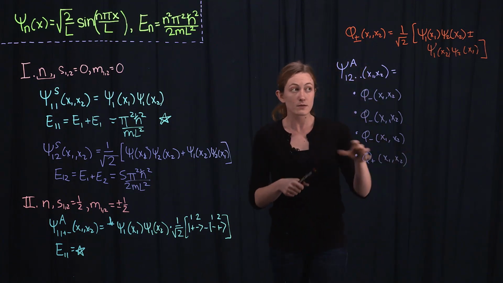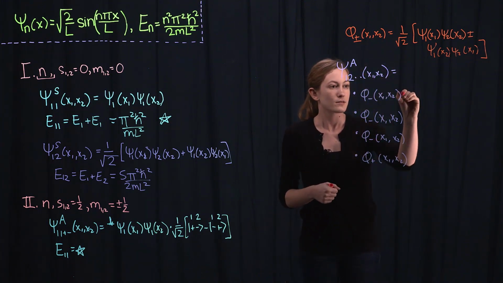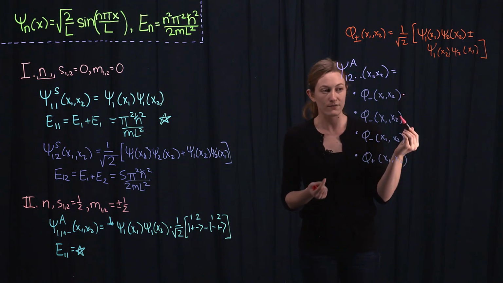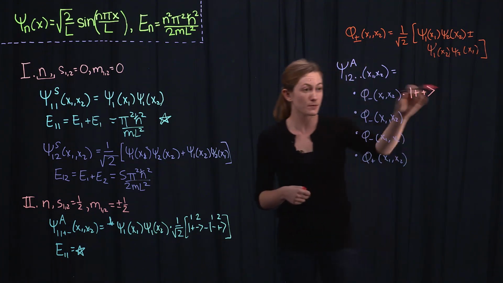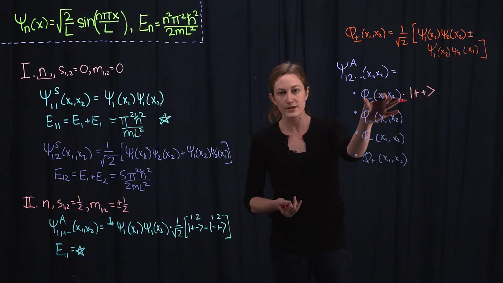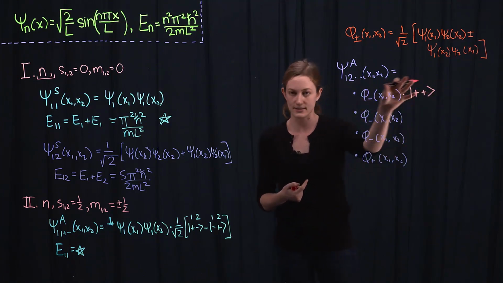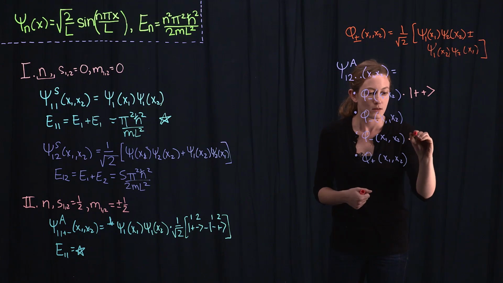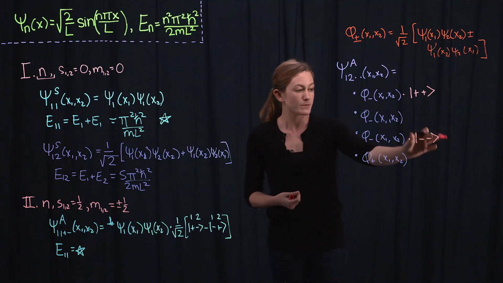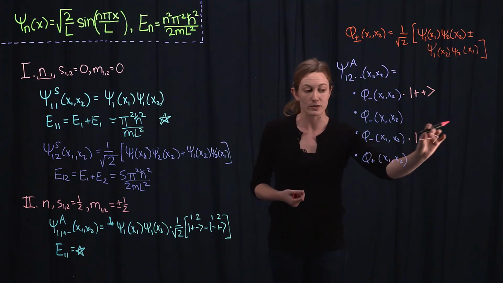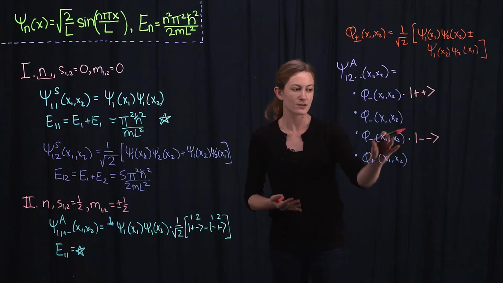Okay, so the spin parts of the wave function can have the following forms. There's a possibility that both spin 1/2 fermions have spin up. So this is the spin part of the wave function, and then correspondingly the spatial part of the wave function must be antisymmetric, since this spin part is symmetric and the whole thing has to be antisymmetric. Both could have spin down. And if both have spin down, again, the spin part of the wave function is symmetric under interchange of x1 and x2,